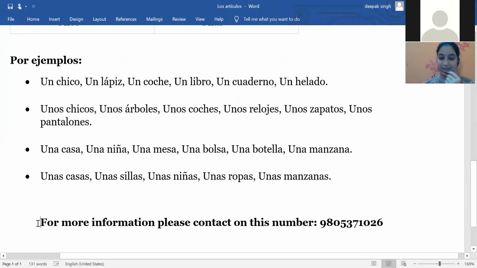Sure. So basically, previously, as I told you, there are some rules. According to the rules, you have to define their gender.